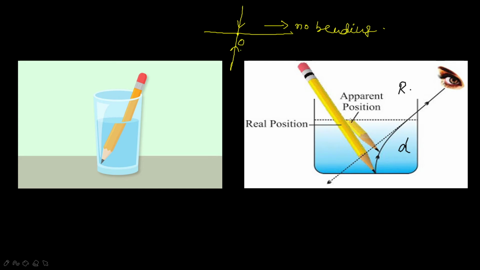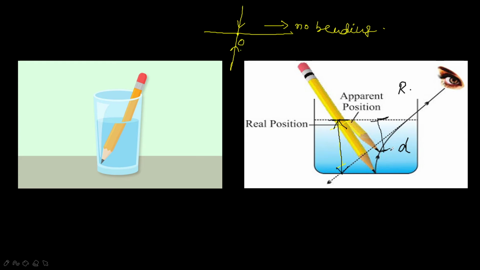This is called real depth. Wait, I'll change the pen. This is called real depth, and this part is called apparent depth. This is real depth and this is apparent depth.